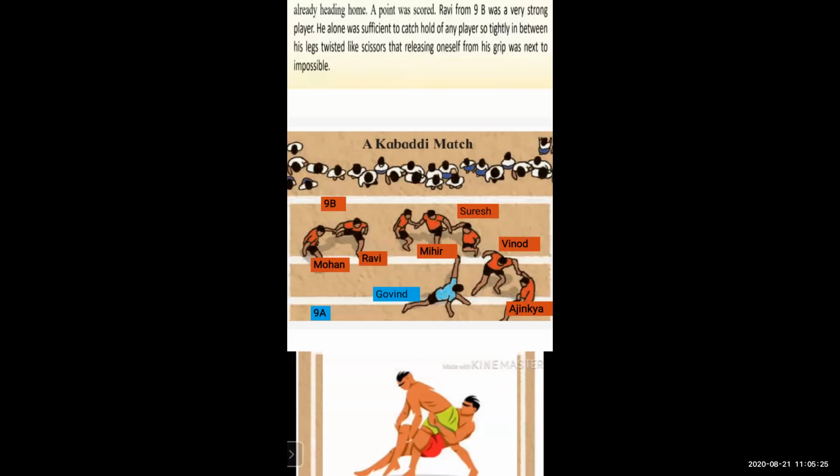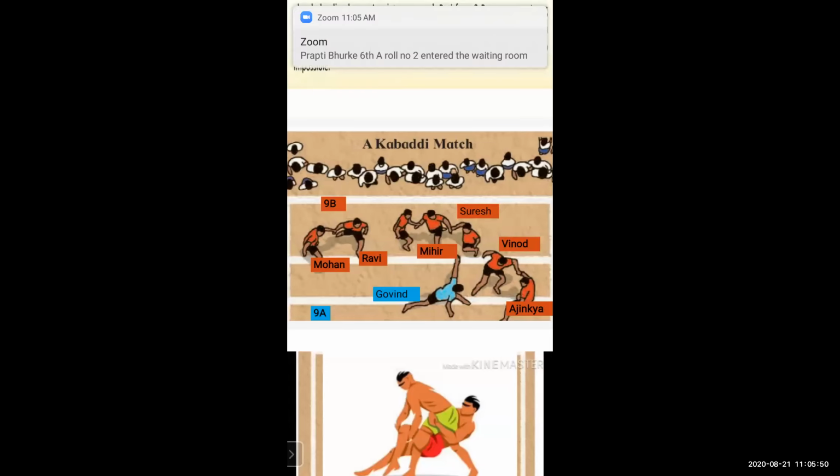So that's the reason Govind wins this round, ninth A gets 1 point and ninth B loses. Okay, so this one round is over. Now the second time the match starts again. The other raiders are also ready to show their good qualities and swiftness.